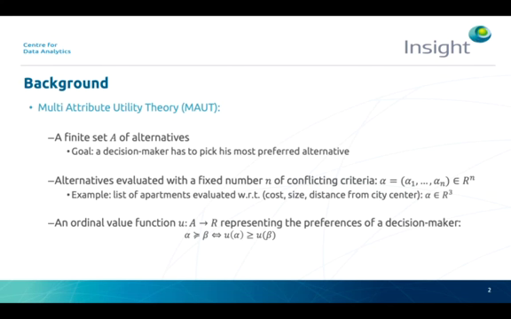Third, MAUT models suppose the existence of an ordinal value function, which is a function that defines the value of an alternative with a real number. In particular, an ordinal value function has the property that an alternative alpha is preferred to another alternative beta if and only if the value function of alpha is greater or equal than the value function of beta.